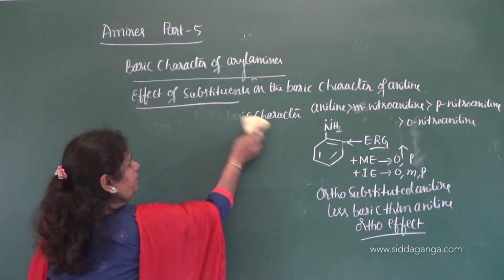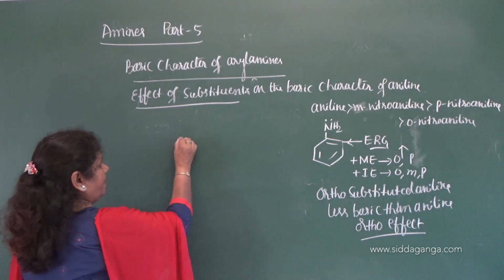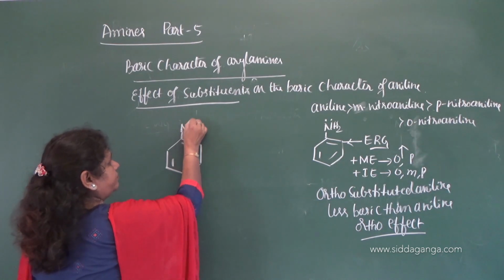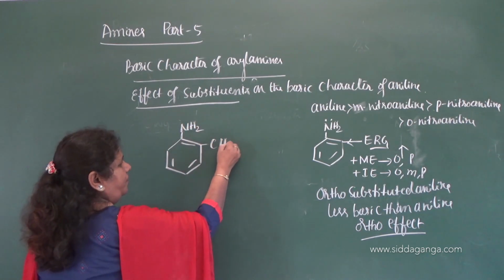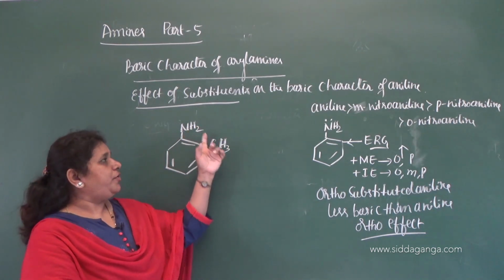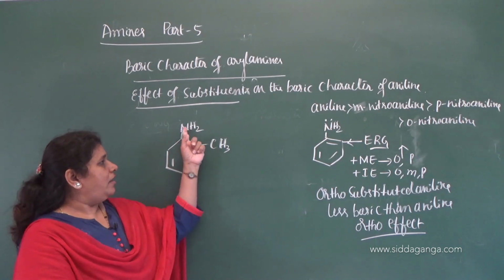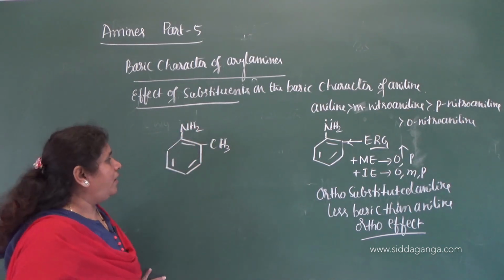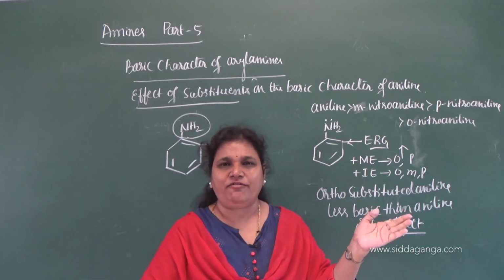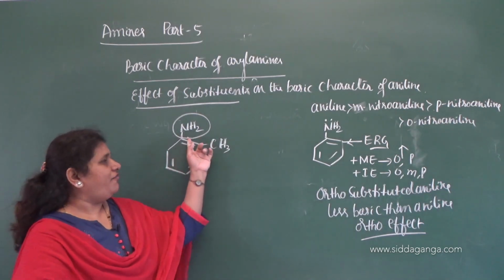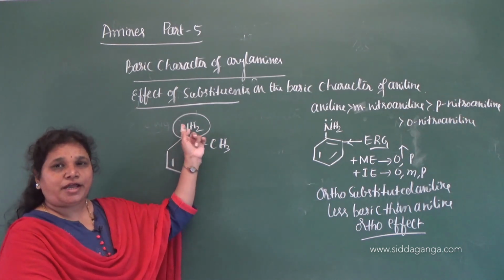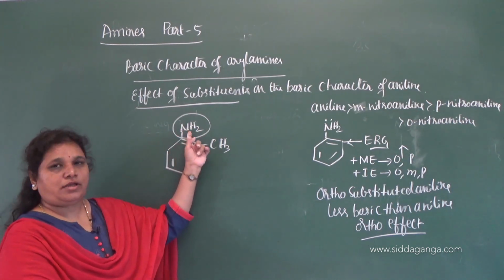When the substituent group is attached here, see, this is aniline and this is the methyl group. When any substituent group is attached at the ortho position, due to steric hindrance, what happens? This NH2 group leaves the plane of the benzene ring. It moves away from the plane of the benzene ring. When it moves away from the plane, the availability of electrons present on the nitrogen for basic character is not there.